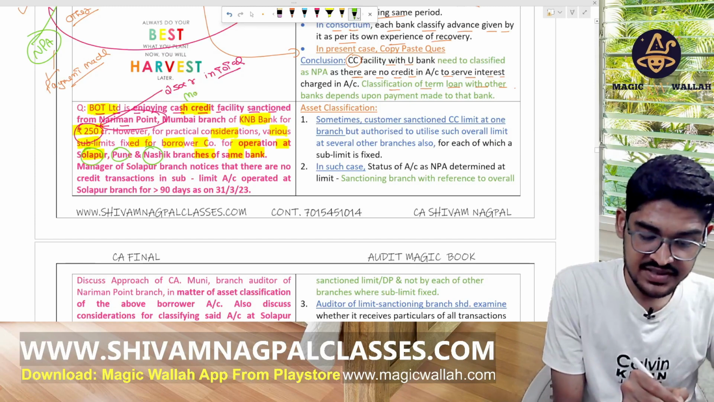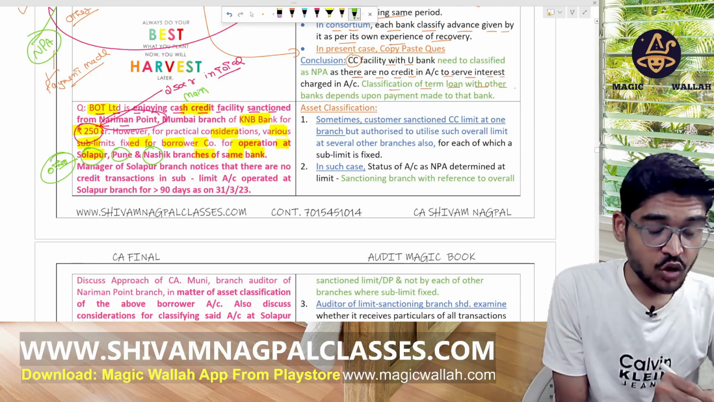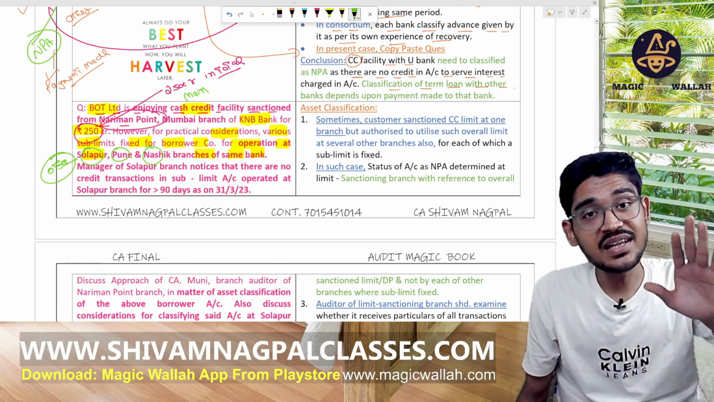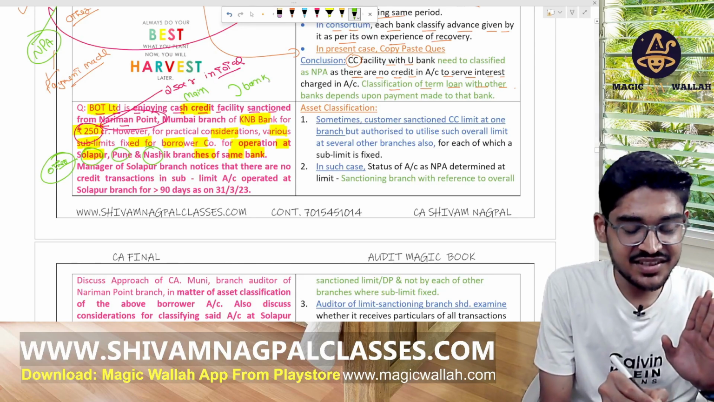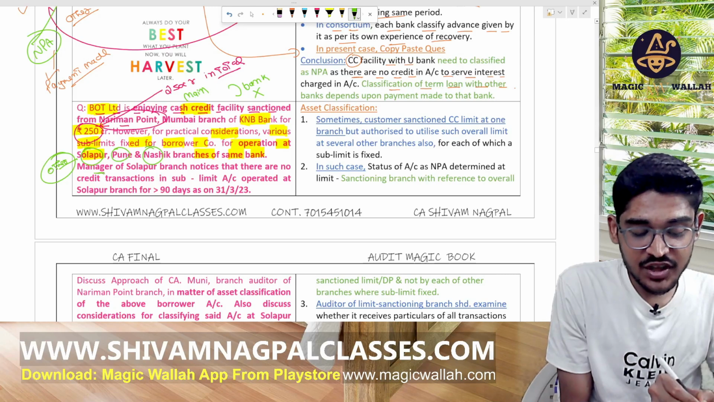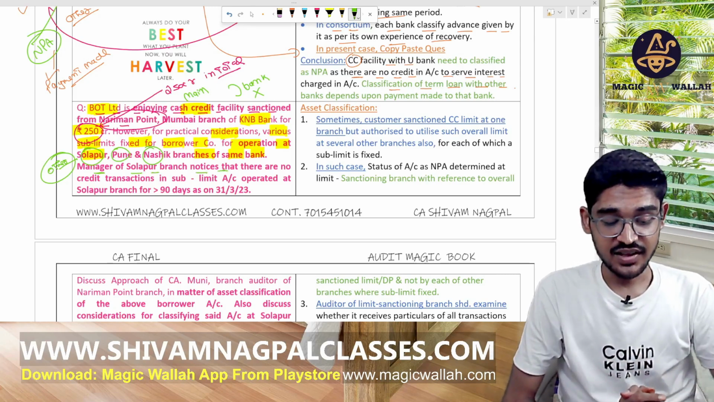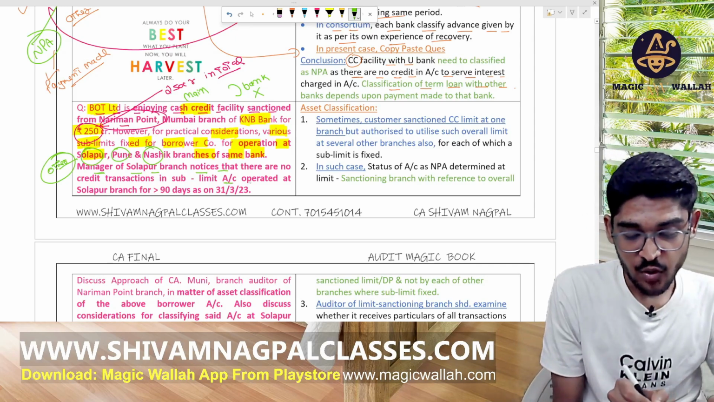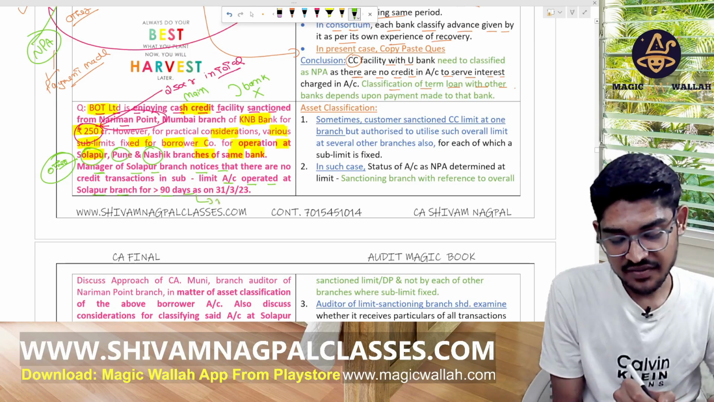This is the main branch. This is other branch. This is not the case of consortium. These are branches of the same bank. Okay, the bank is same here. This is not the consortium, right? The manager of the Solapur branch notices that there is no credit transaction in the sub-limit account operated at Solapur for more than 90 days. There is no credit.